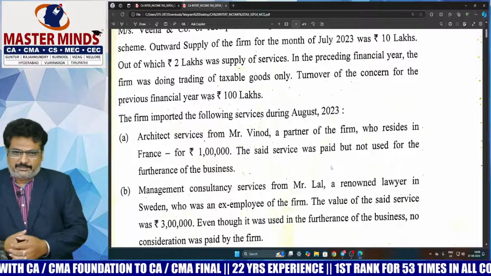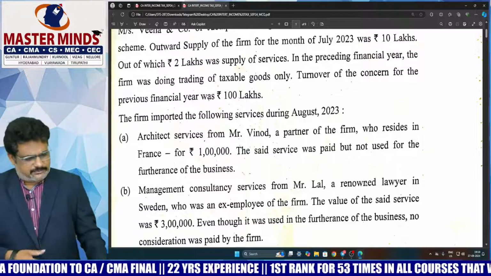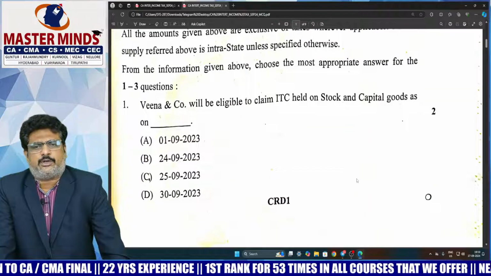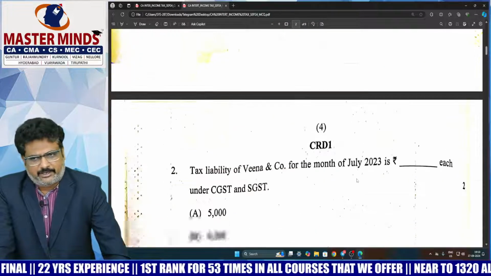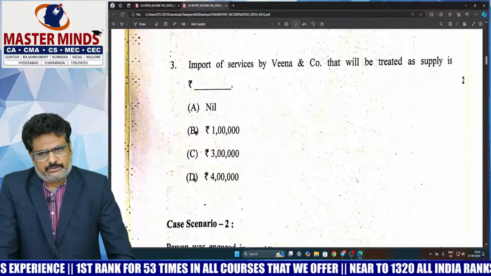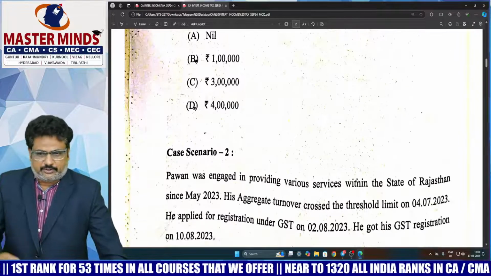Frankly, my opinion is, even though they are not straightforward ones, definitely you are able to answer these ones. Here it is based on whether it is eligible to claim the ITC on stock and capital goods, definitely we can say, and tax liability is small computation, direct one, import of services treated as supply, definitely we can answer these questions.